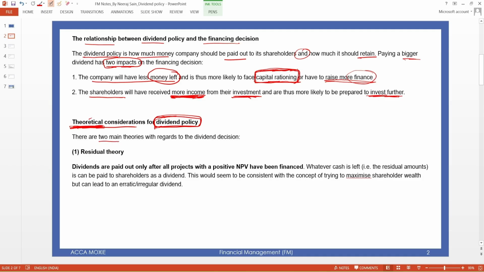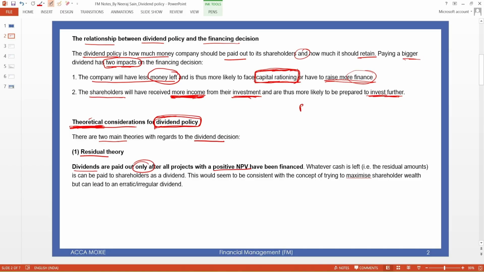There are two main theories with regards to the dividend decision. The first one is the residual theory. Residual theory means dividends are paid only after investing in the positive NPV projects.